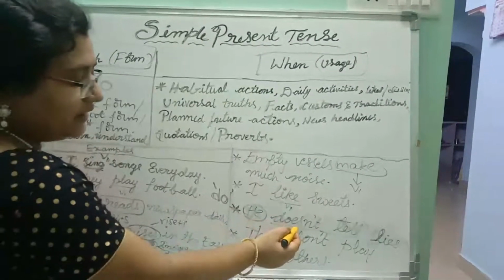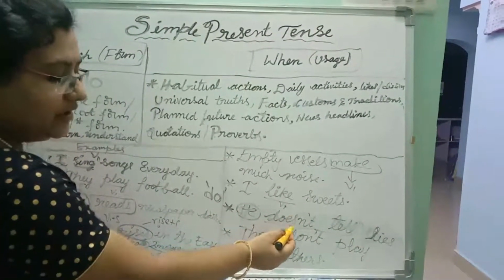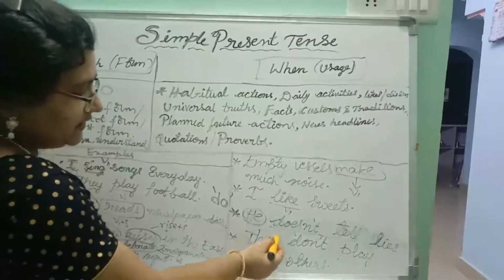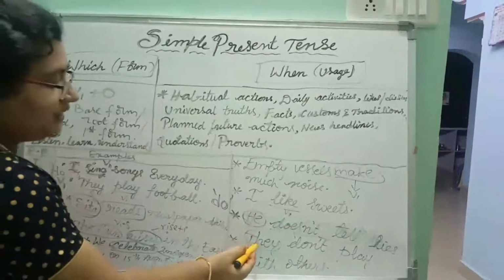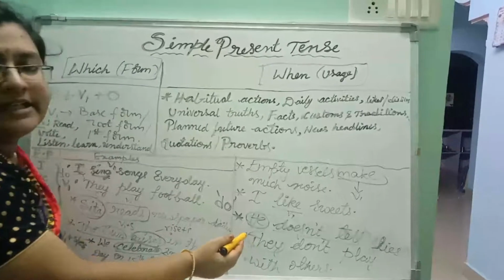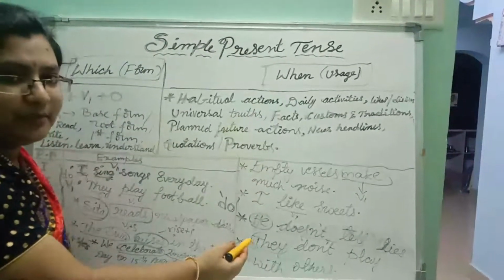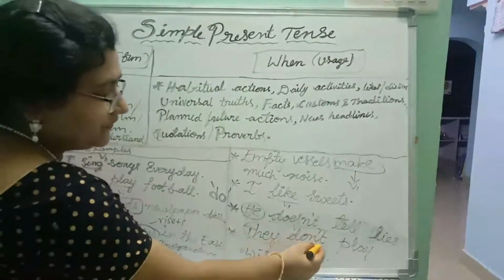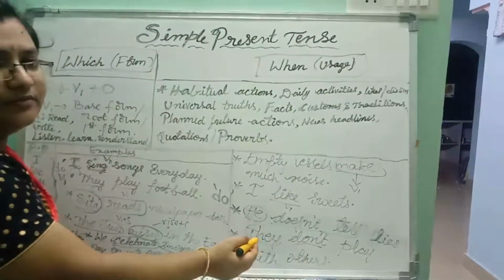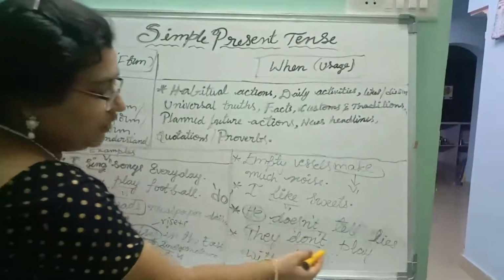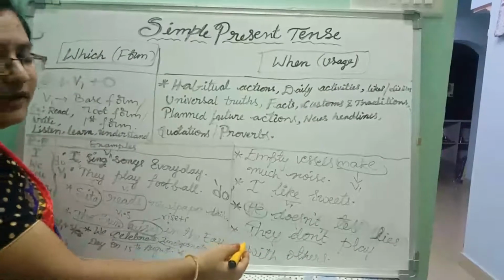So, we added es. Right? So, here the subject is plural. Subject is in third person, but it is not singular. It is plural. Right? So, we wrote here do. Okay. Don't. They don't play with others.